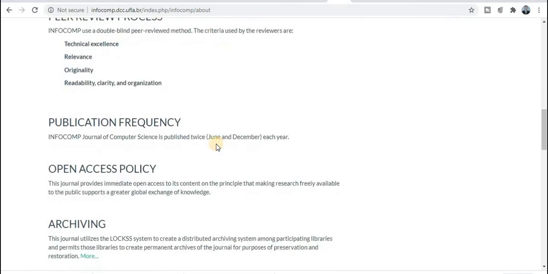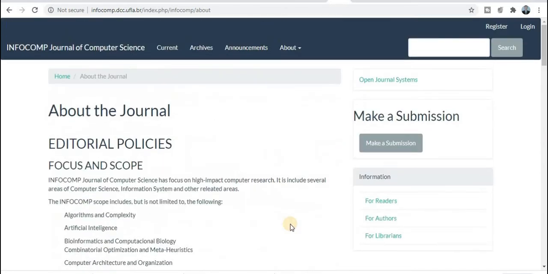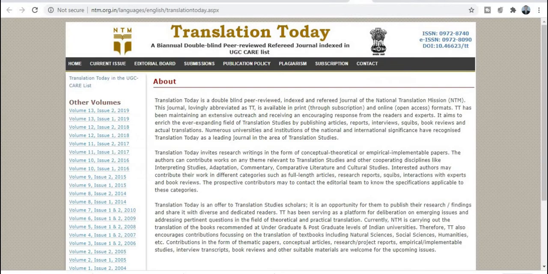If we talk about the publication frequency, you can see it is twice a year. So within 6 months your research paper will be published, in June and December. So if your paper is ready now, you can submit and then it will get published in the month of December. So you need to explore this journal at your level. And how will we submit? For this you just need to register yourself, create your login ID and password, then submit your research paper.